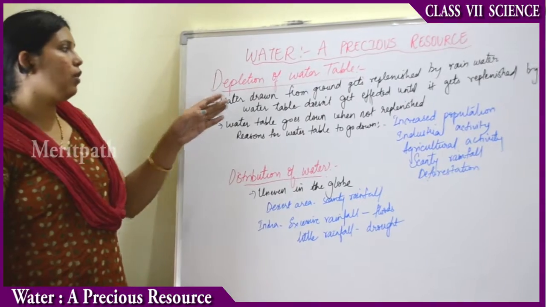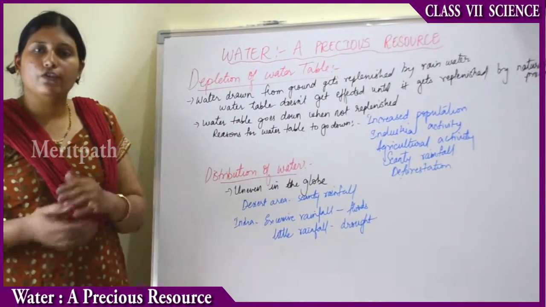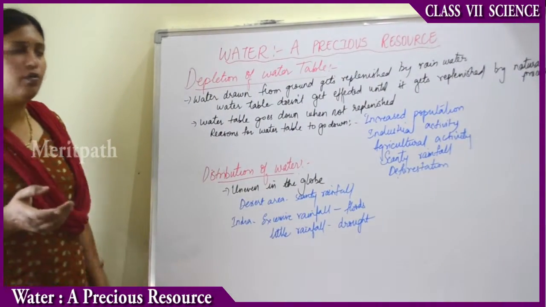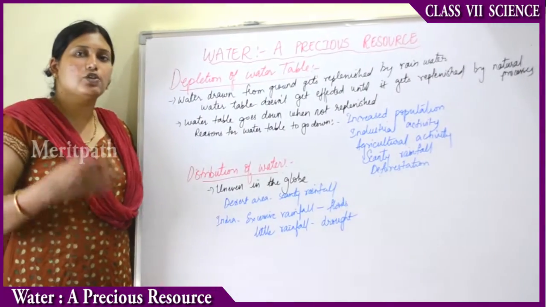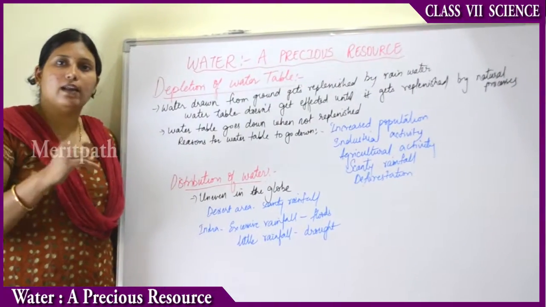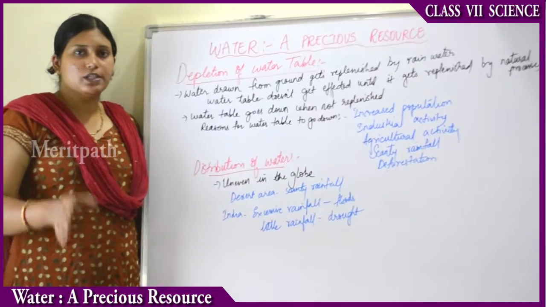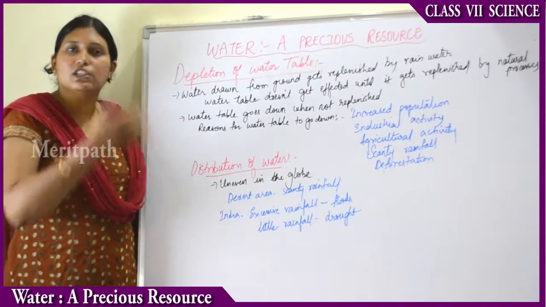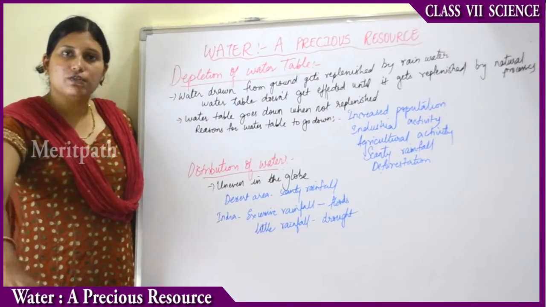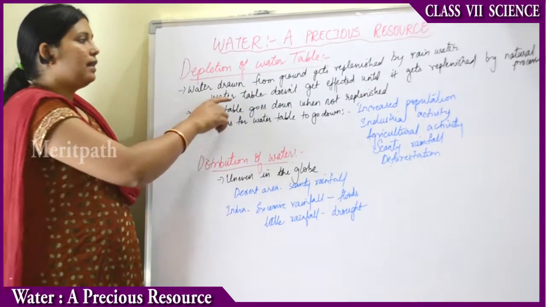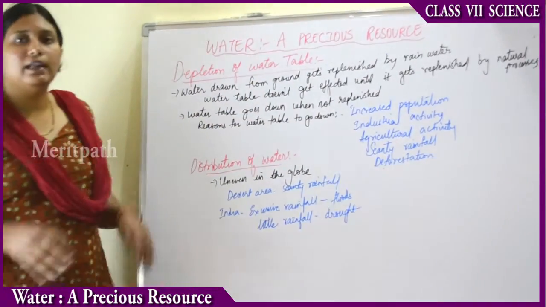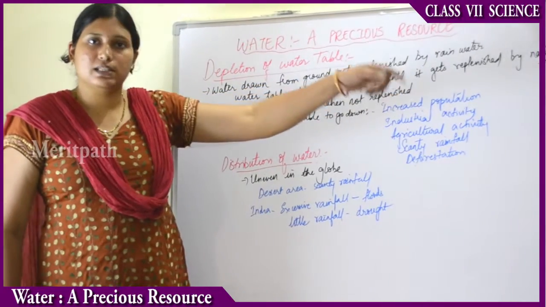If we are drawing water from the ground by bore wells or tube wells, how does that get recharged or replenished? With the help of rainwater. When rain occurs, the water seeps down and the groundwater gets replenished. The water table doesn't get affected until it is replenished by natural processes like rain.